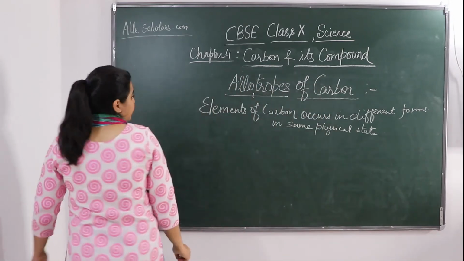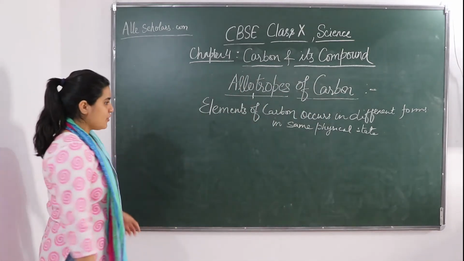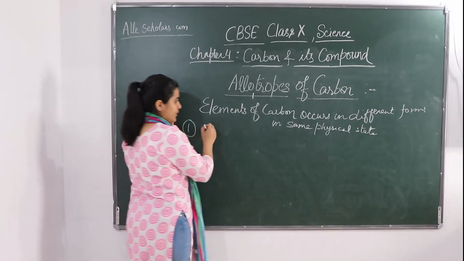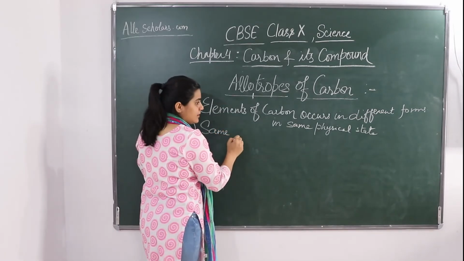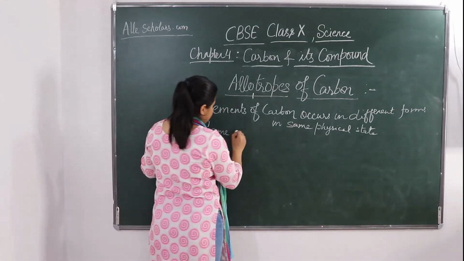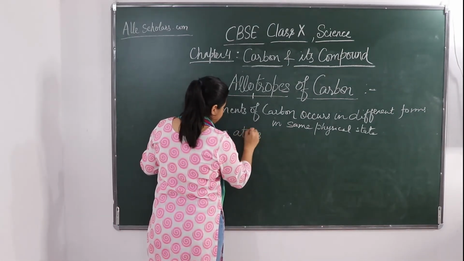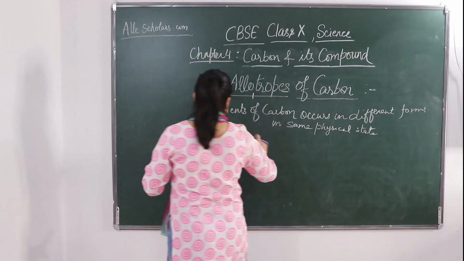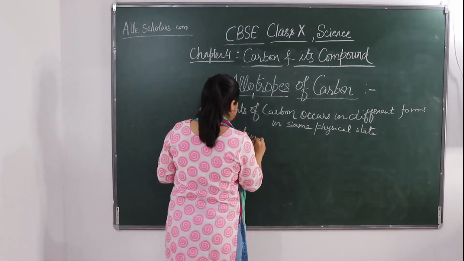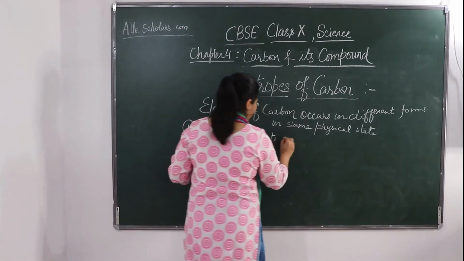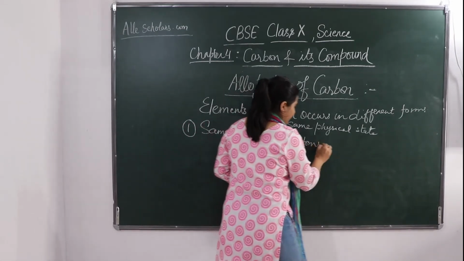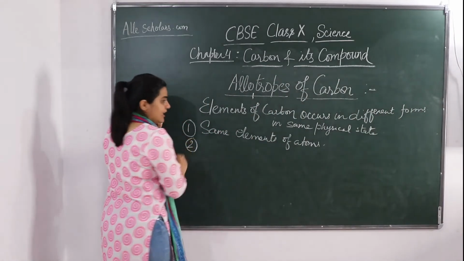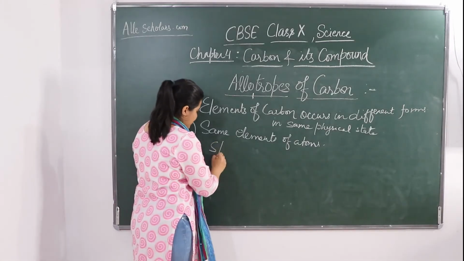Okay, so if we see the properties of an allotrope, these are the same element, the same atoms, the same elements of atoms. And if we talk about their structure, they are structurally different forms.